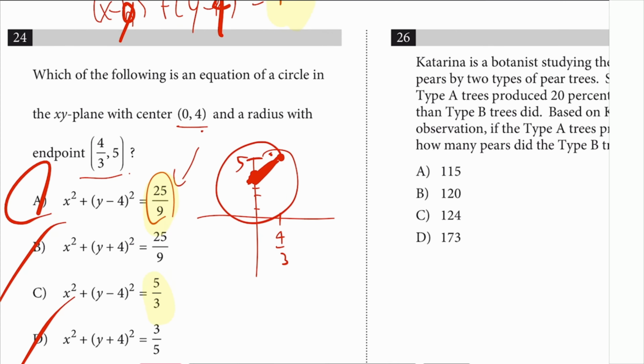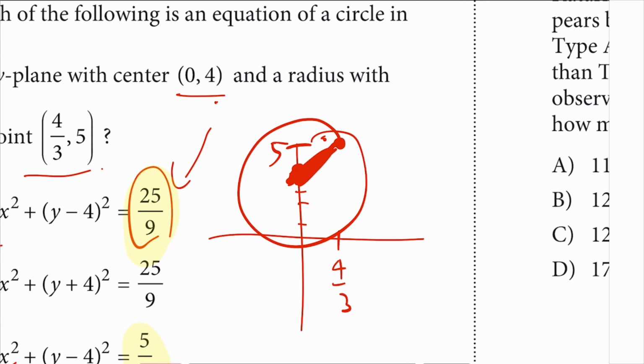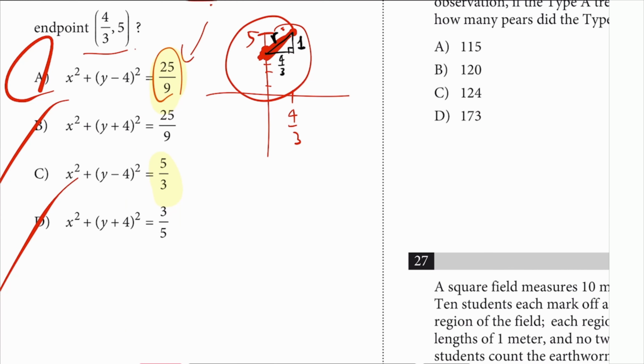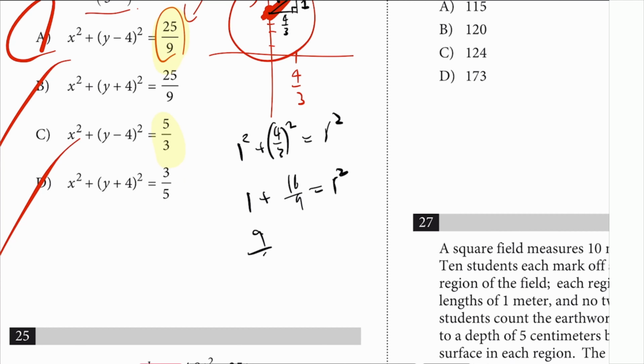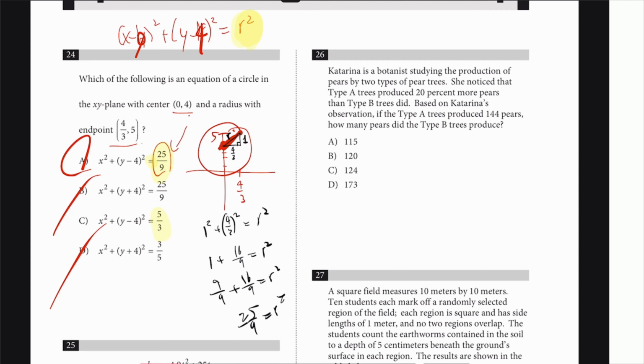So you can go ahead and find the radius by doing distance formula, or just do Pythagorean theorem. Just make that little right triangle. That'll be a 4, 3 there. There'll be a 1 there. So you can just run down and call that radius. So 1 square plus 4 3 square is equal to R square. So 1 plus 16 over 9 is equal to R squared. Common denominator, 9 over 9 plus 16 over 9 is equal to R squared. 25 over 9 is equal to R squared. And don't take square root of both sides because the right side is R squared, so you're done.